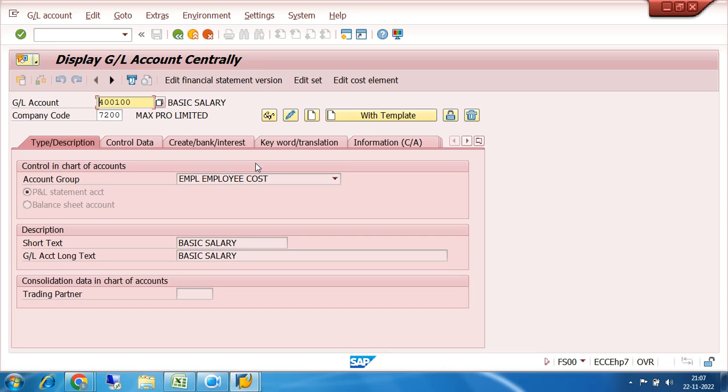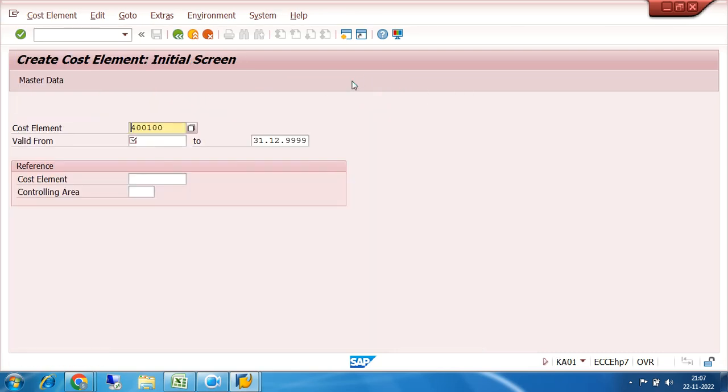So after I put enter, then there is a icon called edit cost element. Though it is basic salary account, which is a GL account in FI, but I can make it as a cost element. So click on edit cost element, right? So automatically that GL account number is appearing here, and this is the screen of create cost element.